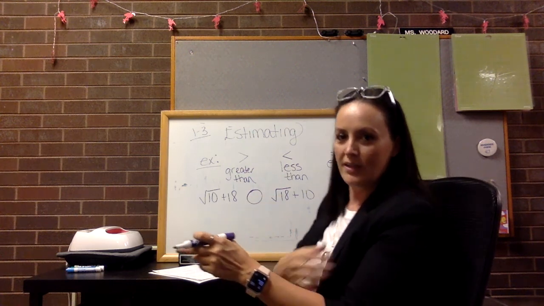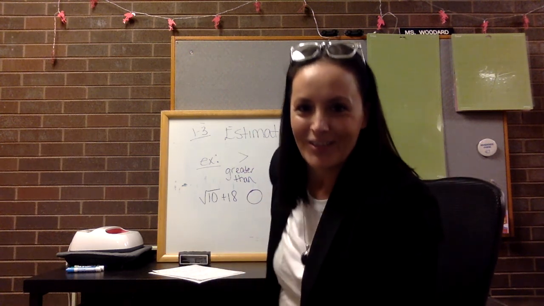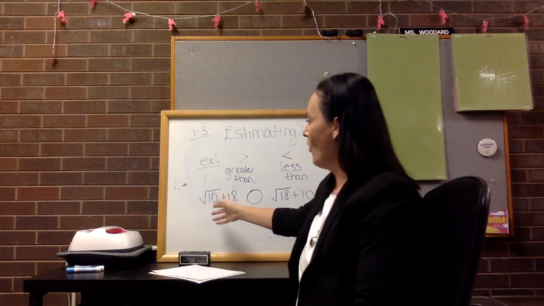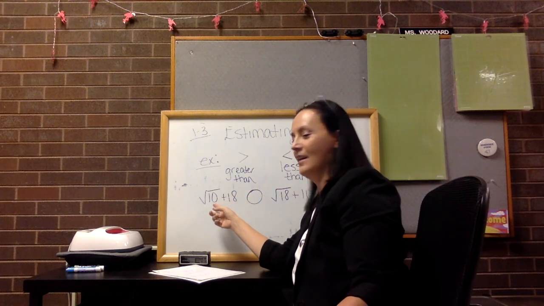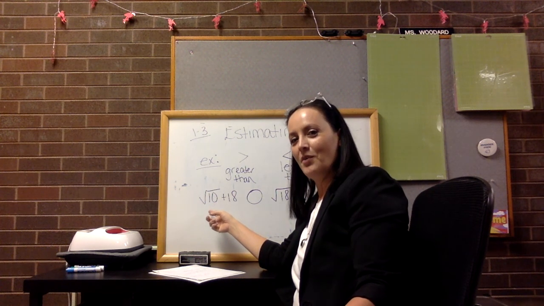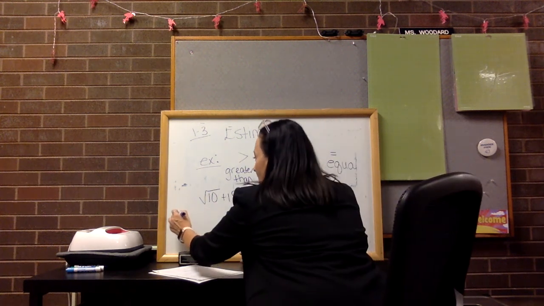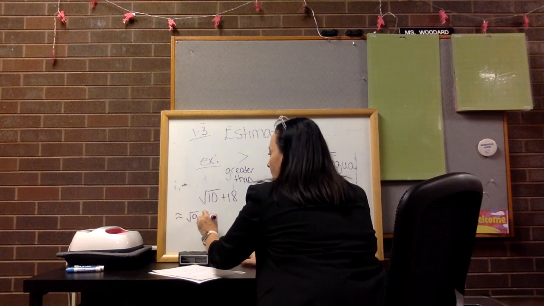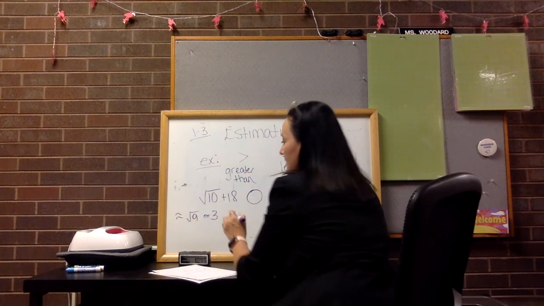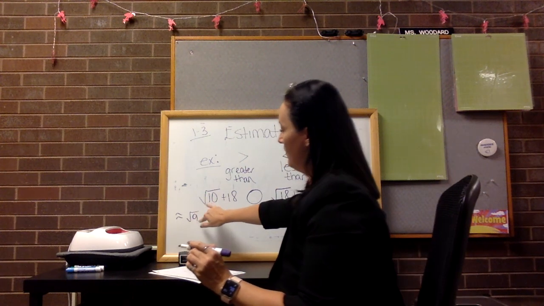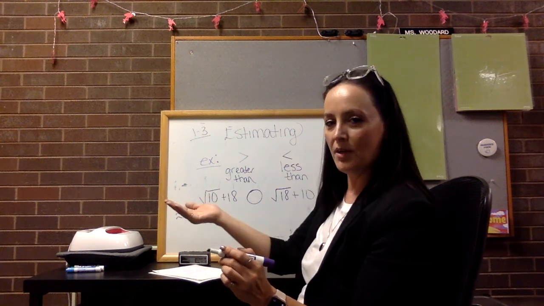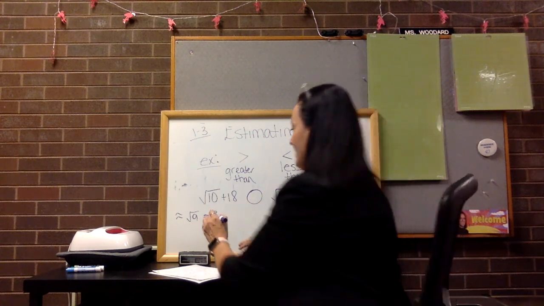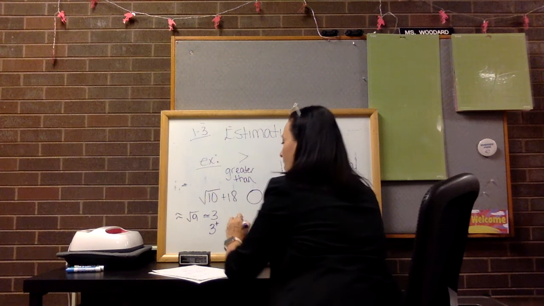Now, you're not using a calculator to do this. You're just using your mental math and estimating. So I'm looking at the square root of 10, and I know the square root of 9. Square root of 9 is 3. This is very, very close. Square root of 10 is just one more number, so it's going to be a little bit over 3. It's going to be like a 3 plus.